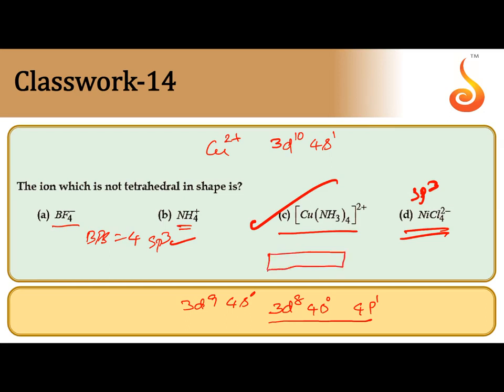That's why the electronic configuration of Cu2+ in the presence of strong field ligand ammonia is 3d8, 4s is empty, 2 empty p orbitals. One of the p orbitals is taking the electron. That's why the hybridization is dsp2. dsp2 means square planar shape, not tetrahedral. So correct answer is C.